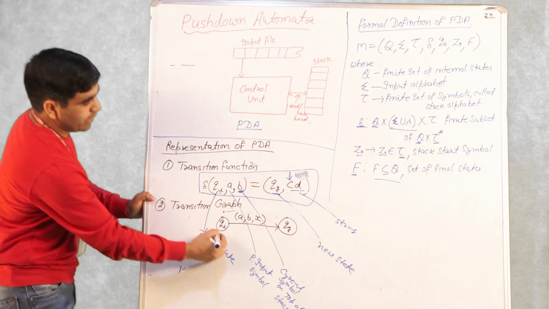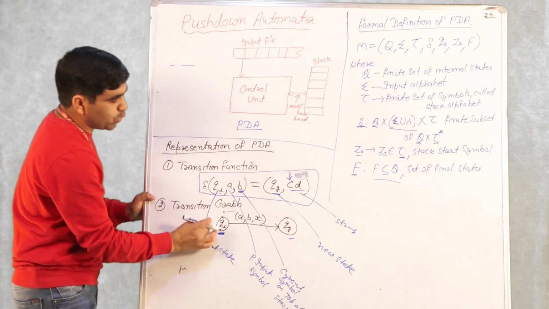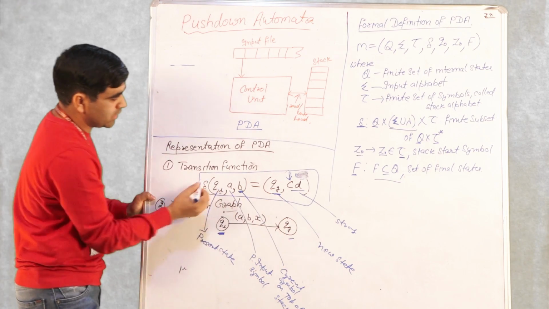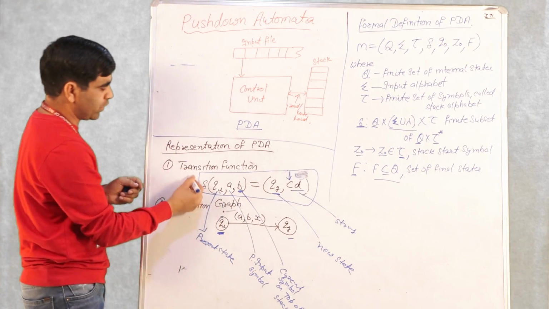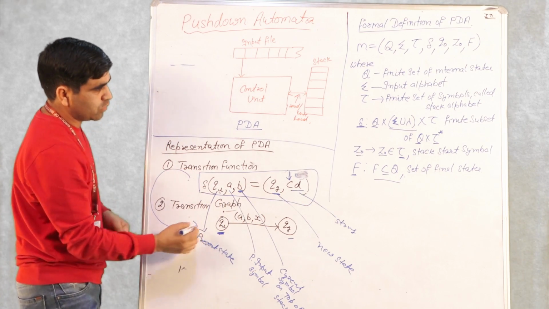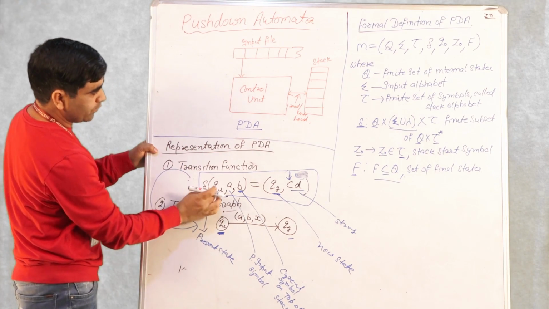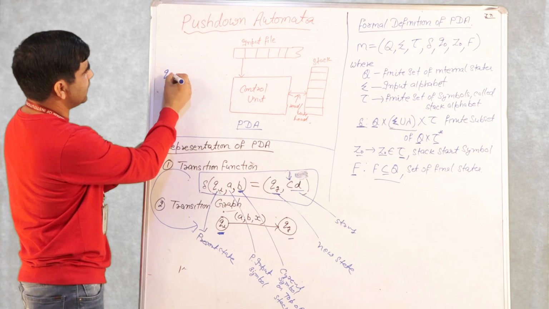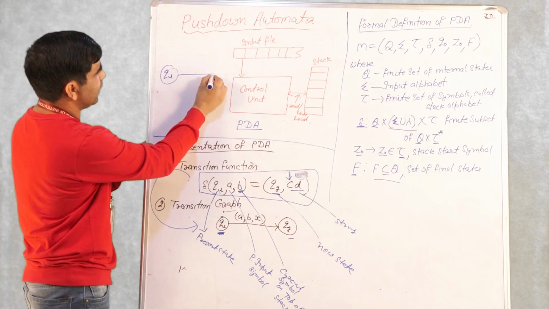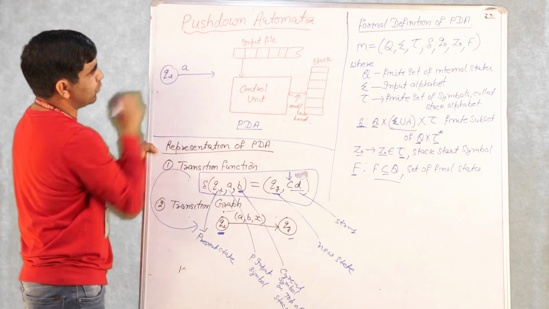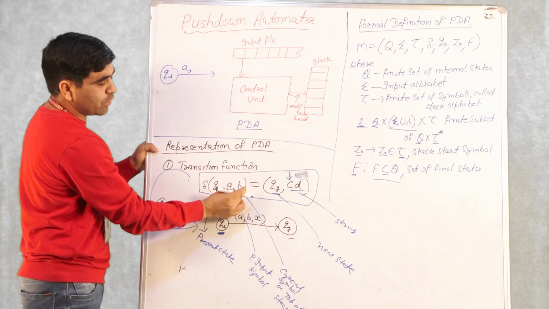This single rule can be represented with a transition graph. We have a state Qi and a state Qj, and a transition occurs from Qi to Qj. For this transition function, which we have written in this form, you can design the transition graph also. Let's say we have state Qi, and the current input symbol is A, so we write on the edge the current input symbol first, comma, then the current symbol on top of the stack.